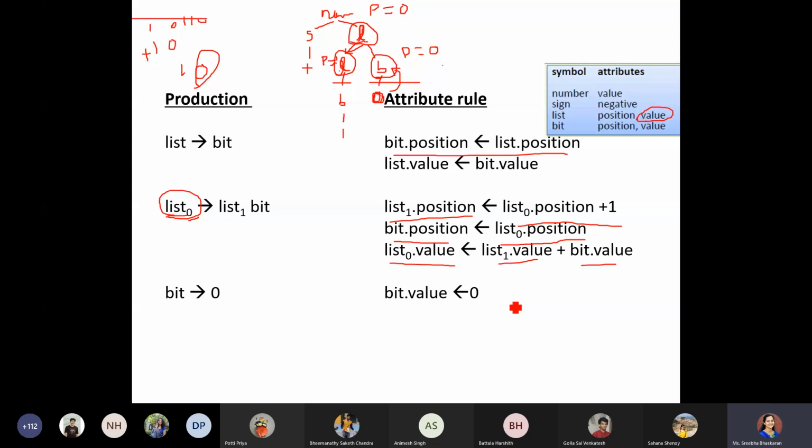Okay. Now coming to the next one, which was the last production rule, which is bit 1. So bit 1, when we are writing, we can say that any number multiplied by 1, it will be itself. So I can say bit dot value will be nothing but 2 to the power of bit position. Okay.